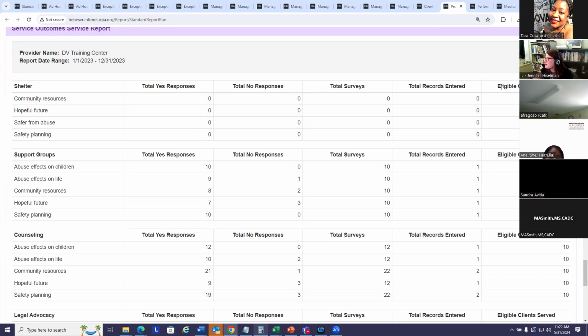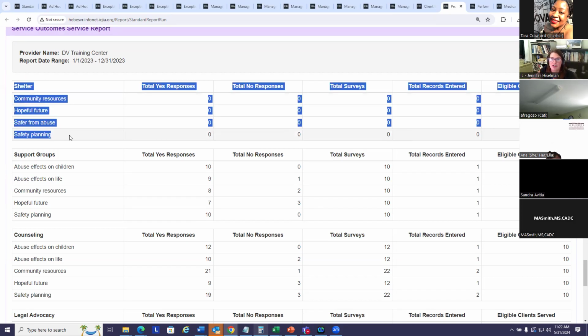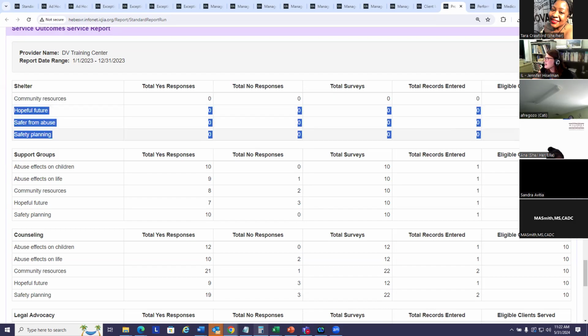And then eligible clients, that's just narrowing down who is eligible to take that survey. I am looking right now at the shelter group. Not everybody receives emergency shelter. So this 18 is simply counting the number of adult clients that were in emergency shelter during this time frame.